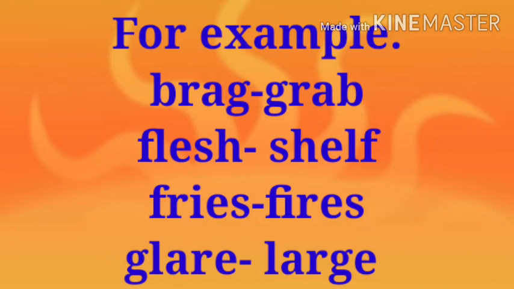Second word flesh. From the given letters F-L-E-S-H we made here new word shelf S-H-E-L-F. Means we rearranged the letters and made one new word. In the same way, in example number 3 and 4 also we arranged letters and made new words. For example, fries. We made new word fires. For example, glare. We made new word large.